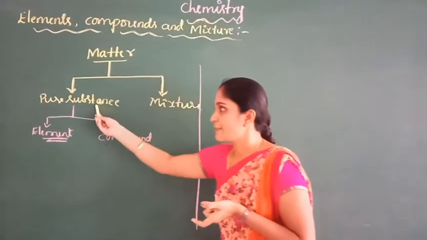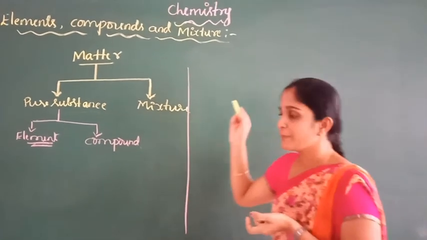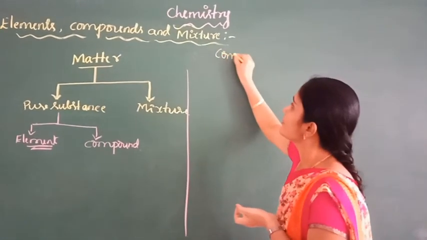So the pure substances are of two types. One is element and the other one is compound. Now coming to the compounds. So what are compounds?